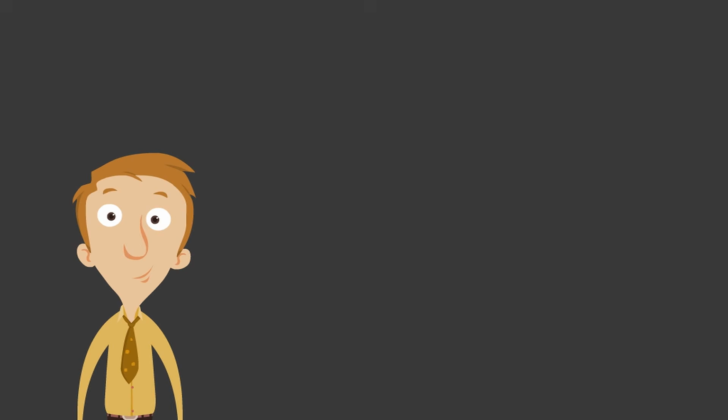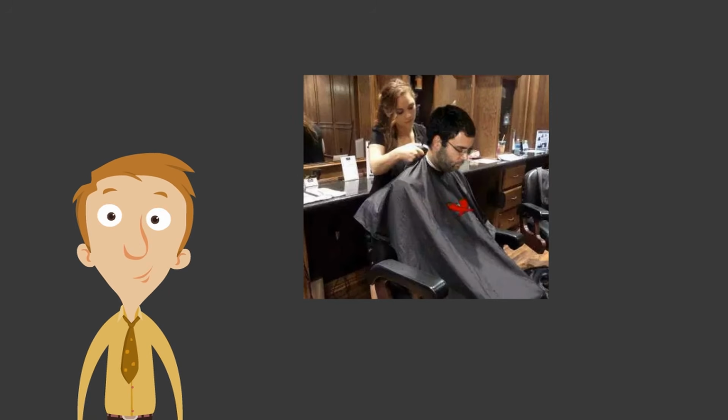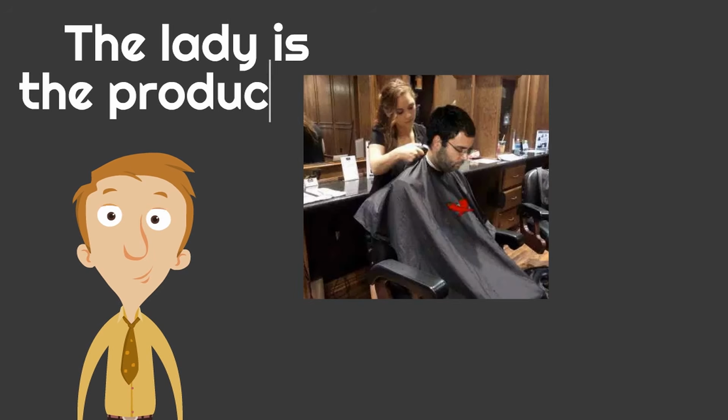Look at this picture. It's a lady giving a haircut to this man. Now, what do you think the lady is? Is the lady the producer or is the lady the consumer? The lady is the one giving the haircut. Yeah, the lady is the producer.